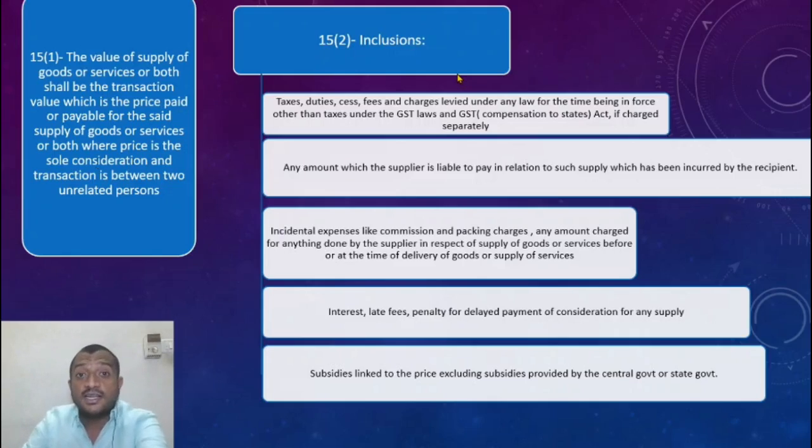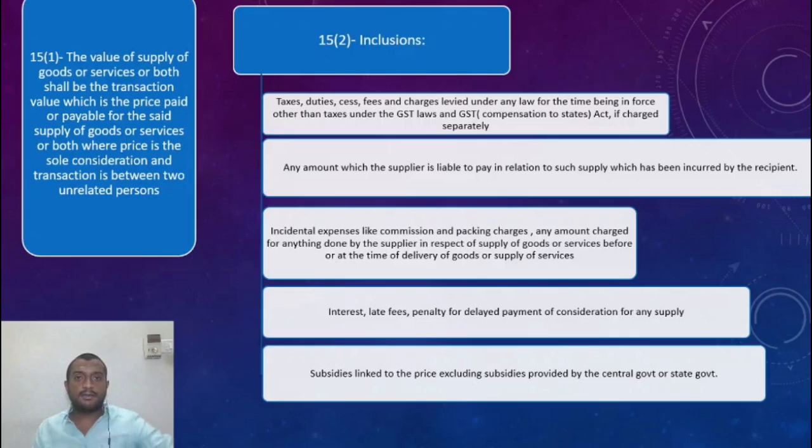Now let us look at 15 subsection 2. What does it say? It gives me what are the inclusions in the value of supply, and we'll look at it one by one. TDCF: taxes, duties, cess and fees and charges levied under any law for the time being in force other than the GST law.